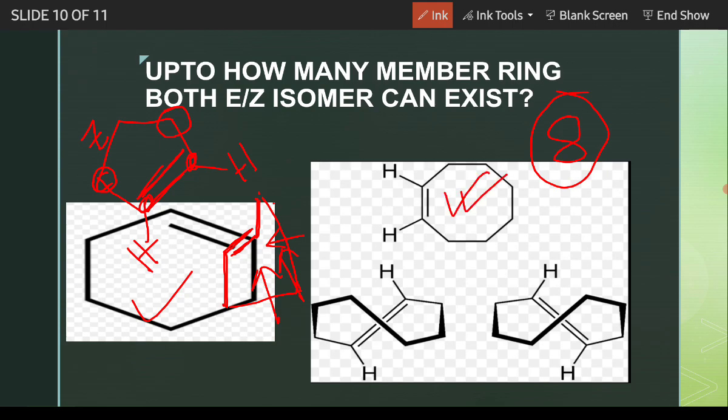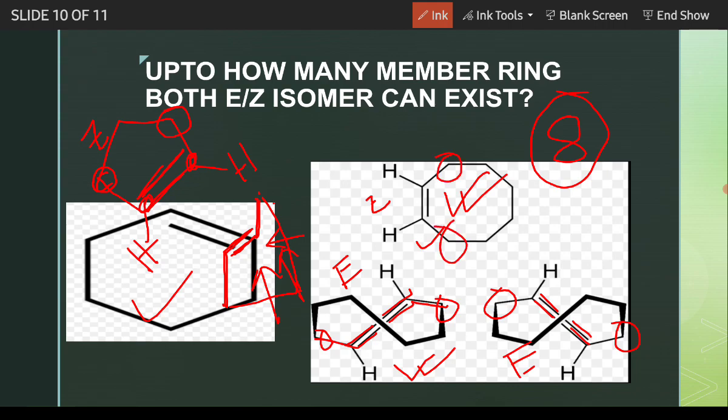Here it is cyclooctene, so you can see here it can exist in both cis and trans form. Okay, here the double bond is there, here it is the highest priority group, and here it is the highest priority group. They are on opposite sides, that's why it is E. Similarly, this is also E. Here it is the highest priority group, here it is the highest priority group, opposite side this is E, this is another E actually, and this is actually Z. Here this is the highest priority group, this is the highest priority group.